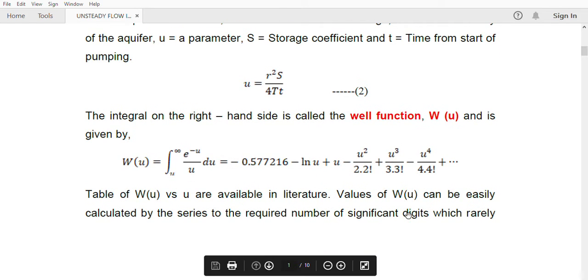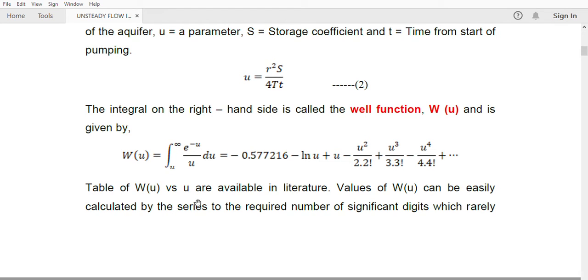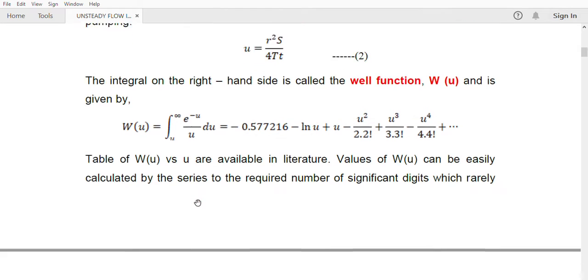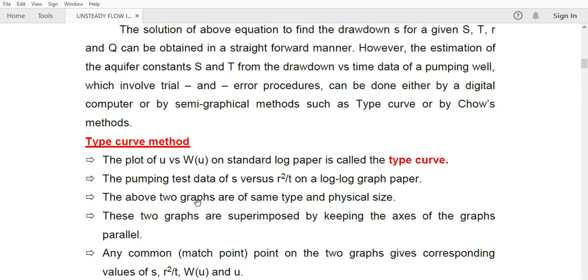Now in literature, a graph is drawn with W of u and u. By experiment some scientists have derived the relations between W of u and u, and they have drawn a graph. By using that graph also we can find the S and T values. So using the base equation, we will use many other methods for finding S and T.